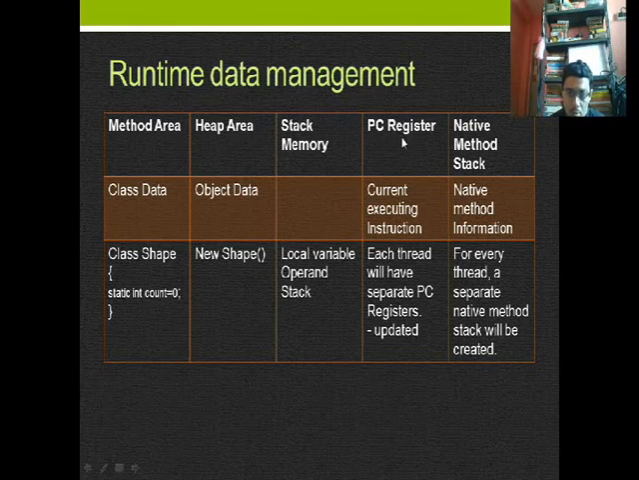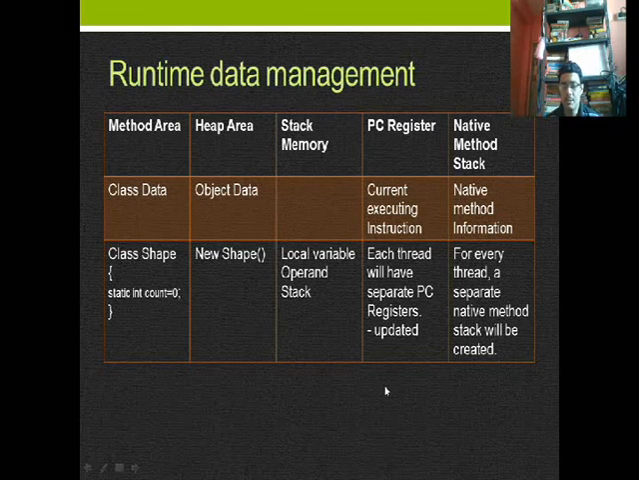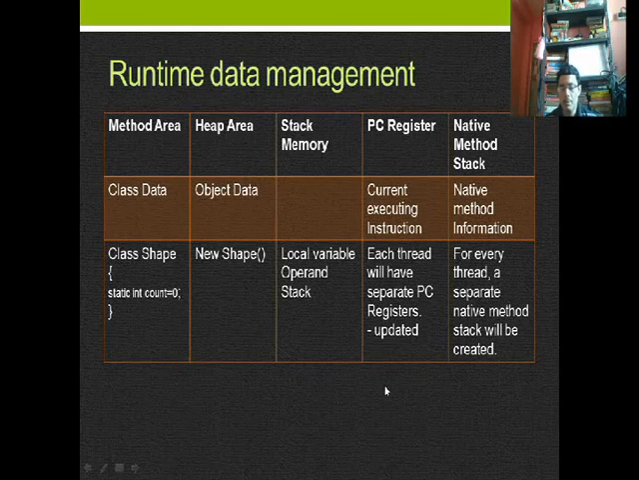And the PC register, what is it doing? Current execution engine. Each thread will have a separate PC register, and after executing one instruction, it is getting updated and updated. And the next one is the native method stack. Native method information resides here. For every thread, a separate native method stack will be created. Now, this is the overall memory management in runtime data management, the runtime data area.